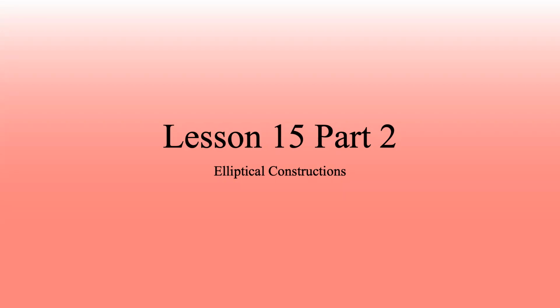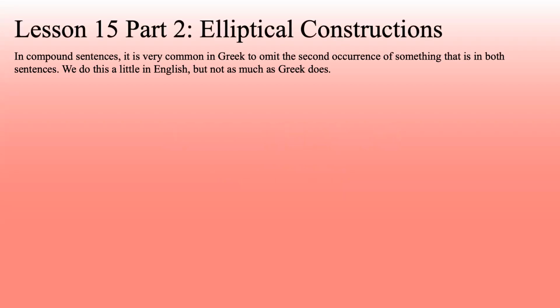Lesson 15, Part 2, Elliptical Constructions. In compound sentences, it is very common in Greek to omit the second occurrence of something that is in both sentences. We do this a little in English, but not as much as Greek does. Greek does this all the time. We've seen a few examples of this before, but now we are officially learning this concept.